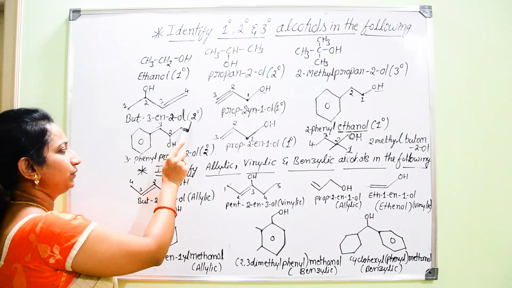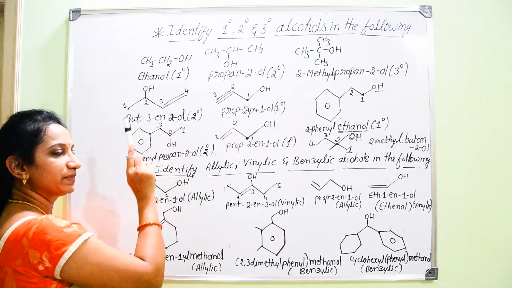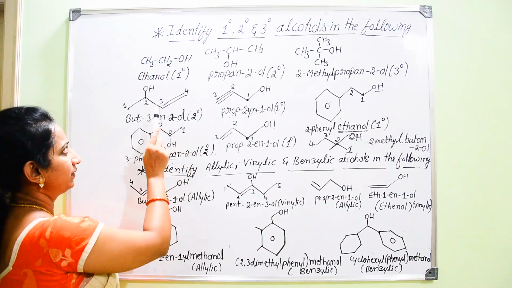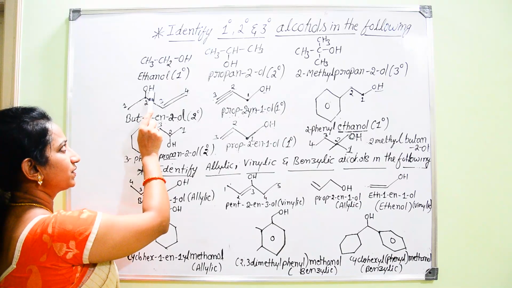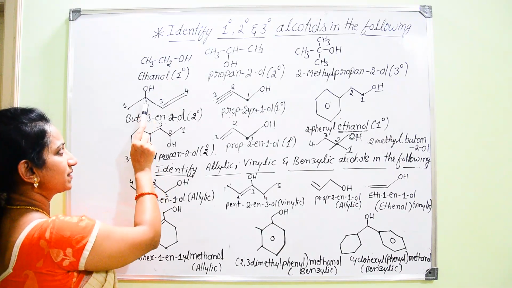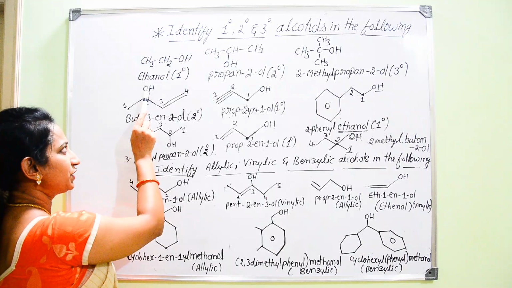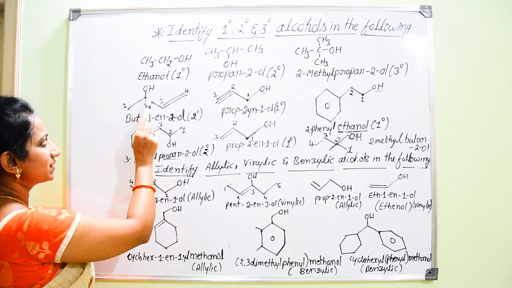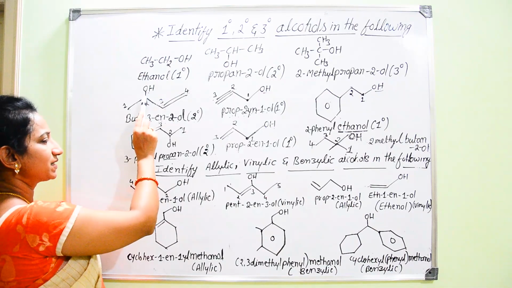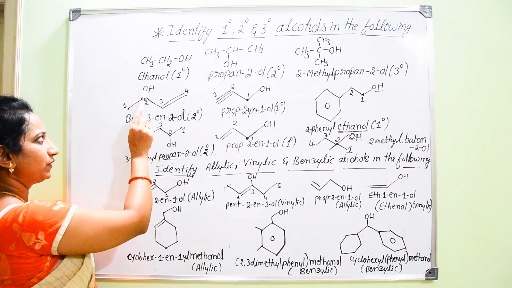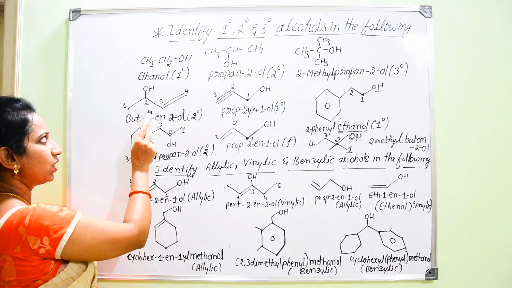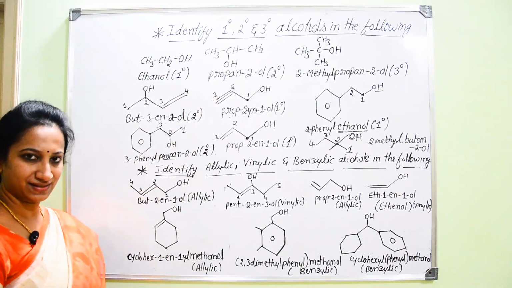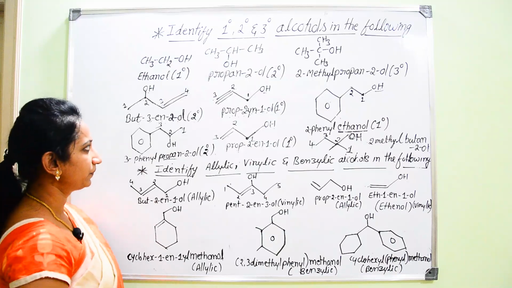Now we have to select whether it is primary, secondary or tertiary. How are you going to know that? You should go for this OH and you should consider the carbon to which OH is attached. So in this carbon already 3 bonds are existing, it is containing CH. The carbon to which OH is attached, if it carries 2 alkyl groups like here, it is considered as secondary alcohol.